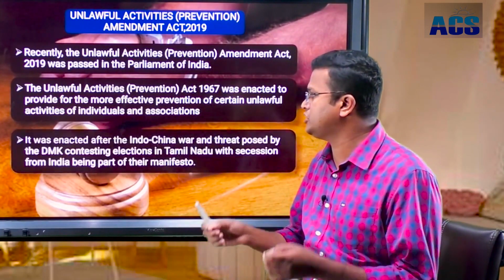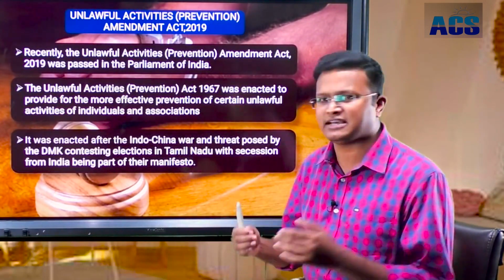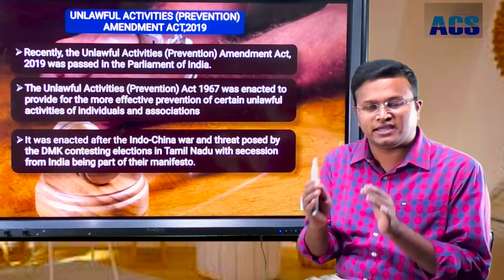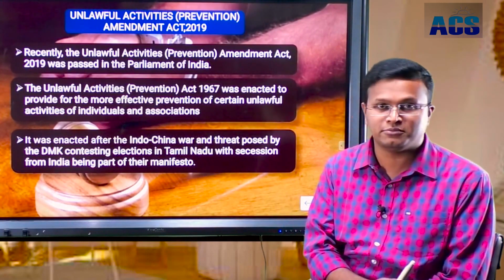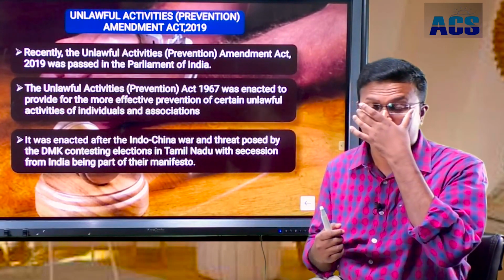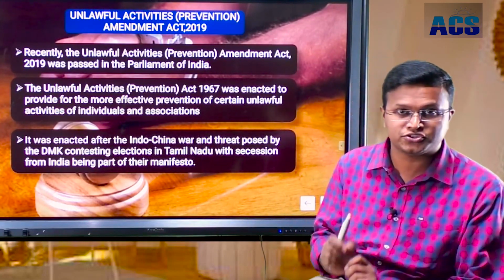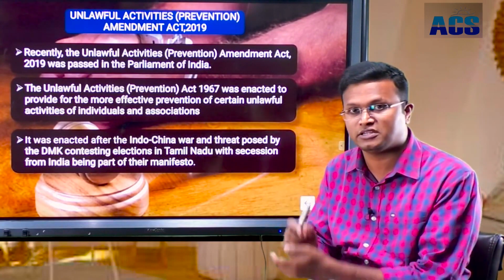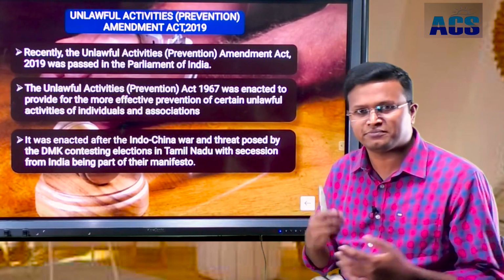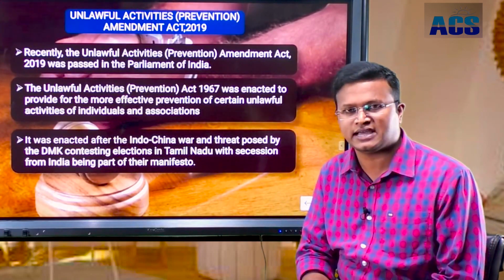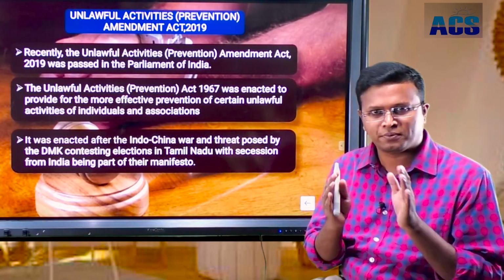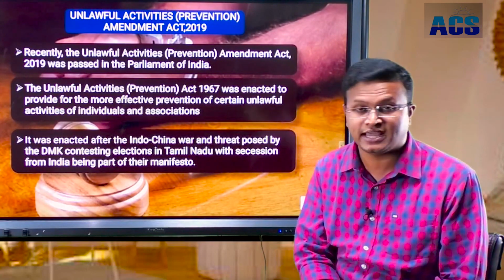Going specifically into the reason, in 1967, after the Indo-China war finished, the DMK, Dravida Munnetra Kazhagam of Tamil Nadu, went into the Tamil Nadu State Legislative Assembly election taking a new agenda in their manifesto, that was secession of Tamil Nadu from the Republic of India, that is taking Tamil Nadu away from the Republic of India. This was considered as an anti-national activity or some unlawful activity. To prevent that, we brought the UAPA Act 1967.